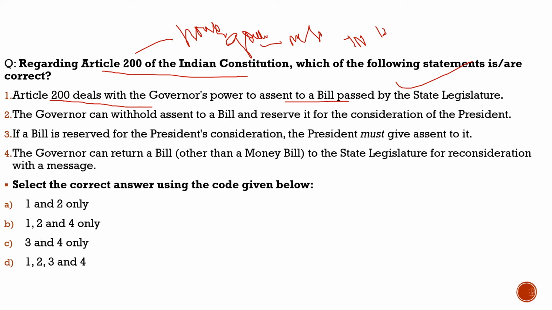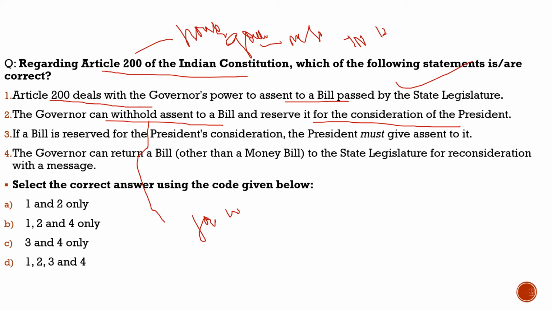Second statement: the governor can withhold assent to a bill and reserve it for the consideration of the president. 100% this is true, but the controversy right now is with this part, withholding the assent. For how long can the governor withhold this assent? This is not well defined in the constitution. Because of this lacuna, according to different state politicians and different people, the governor is misusing his power and working as an agent of the center.